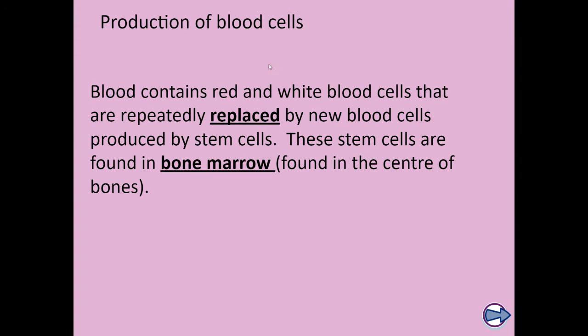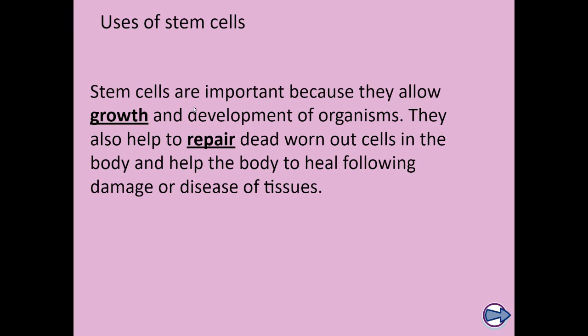Blood contains red and white blood cells that are repeatedly replaced by new blood cells produced by stem cells. These stem cells are found in the bone marrow. Stem cells are important because they allow growth and they allow repair.